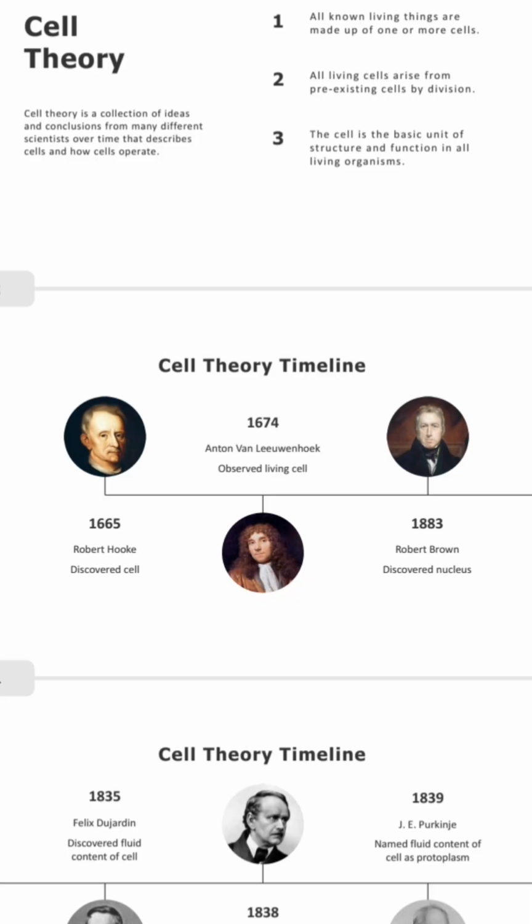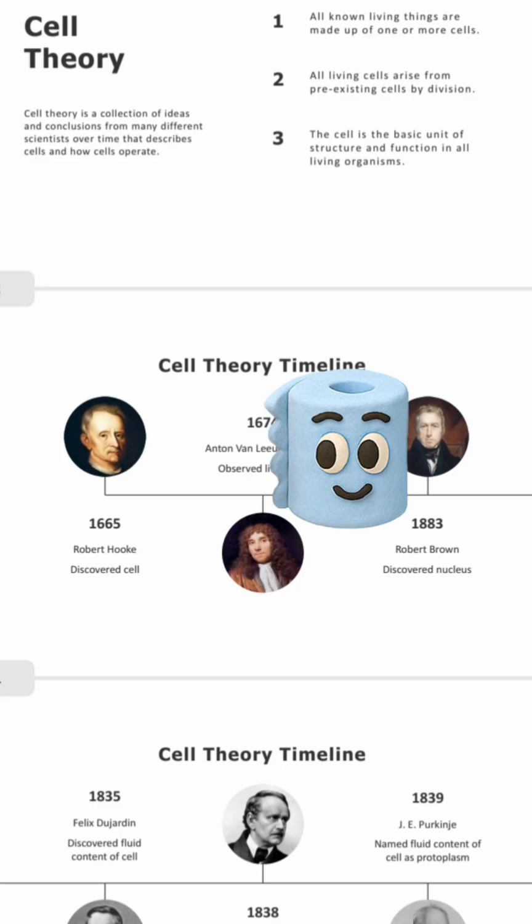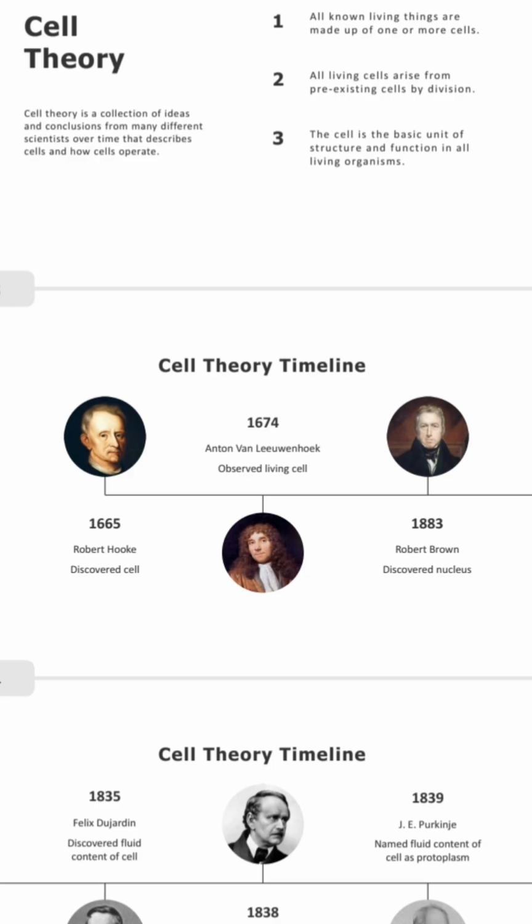So cell theory is the collection of what? Ideas and conclusions from many different scientists. Many of my guys brought ideas. Now the collection of these ideas and conclusions from what they've discussed, me and them, we discussed the cell, and one of us actually gave the definition of a cell. One of us discovered that plants are made up of cells.